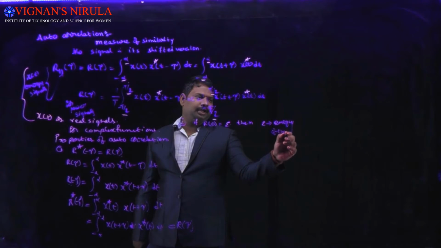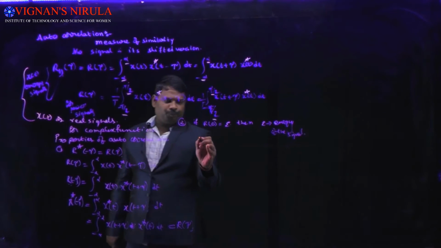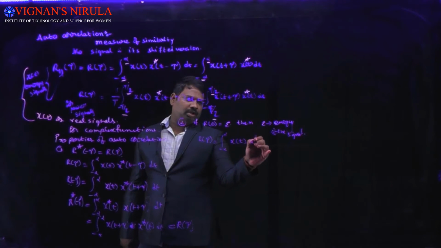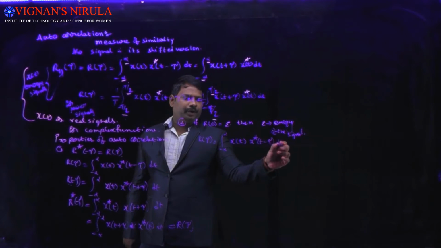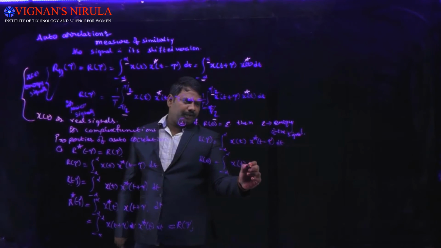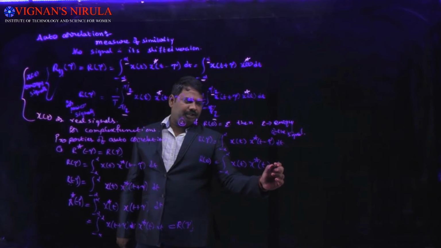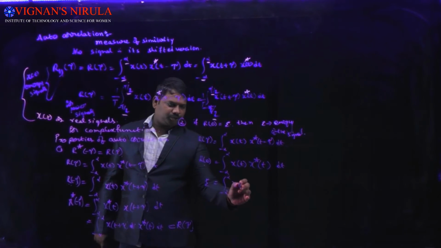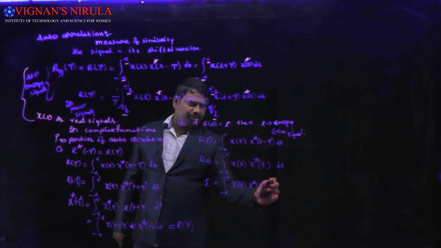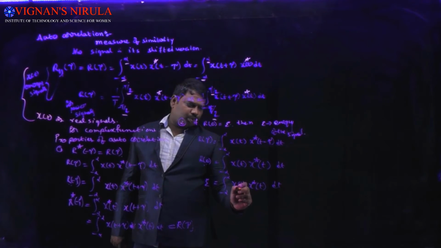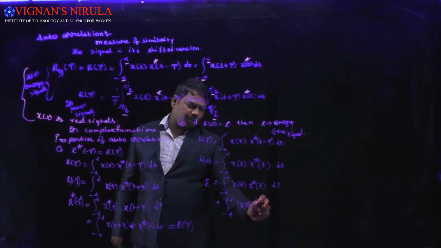Taking R of tau as the integral of x of t and x star of t minus tau dt, R of 0 is the integral of x of t times x star of t dt, which is nothing but E. As we know, x of t times x star of t is the modulus of x of t squared.